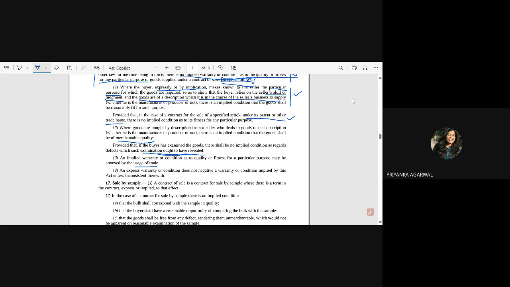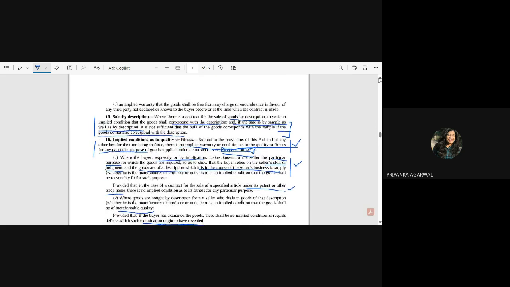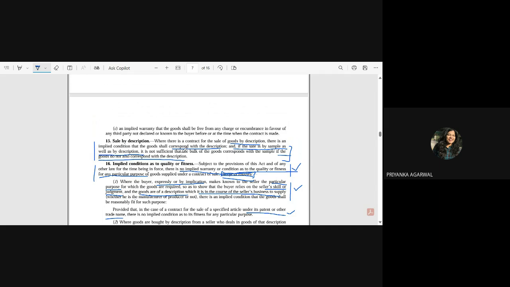See, I give you an example from what we have just read here. You can see an implied warranty that the goods shall be free from any charge or encumbrance in favor of any third party not declared or known to the buyer. So in general it should be free from encumbrance. That is what the implied warranty in clause b says. Or quiet possession is there.